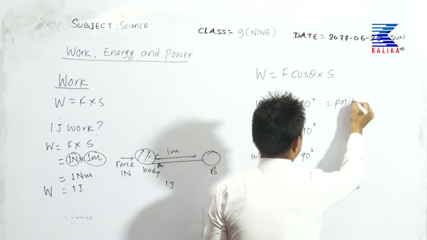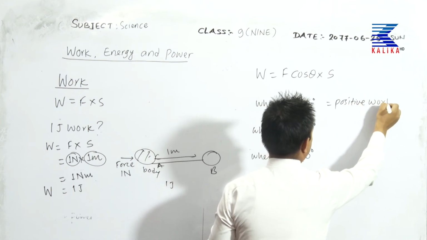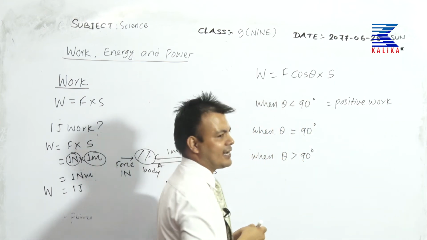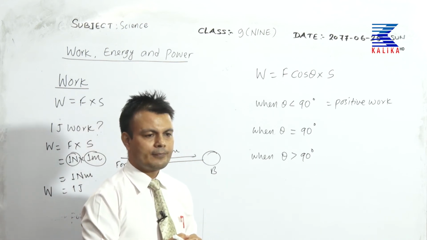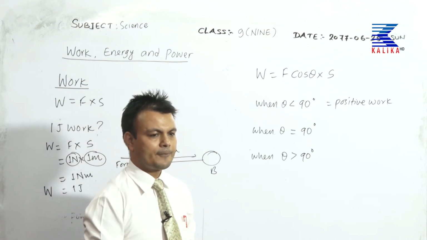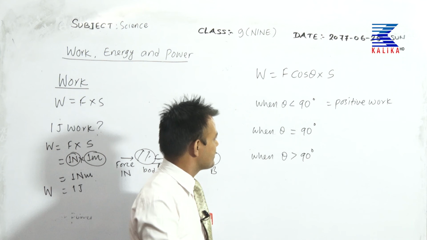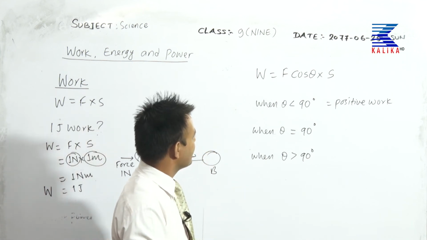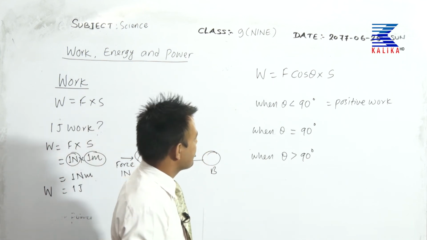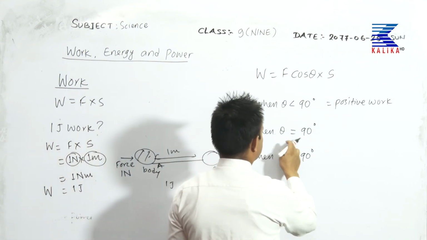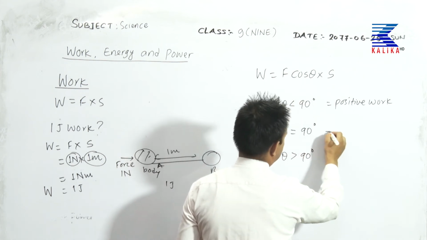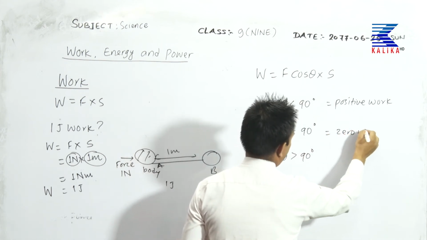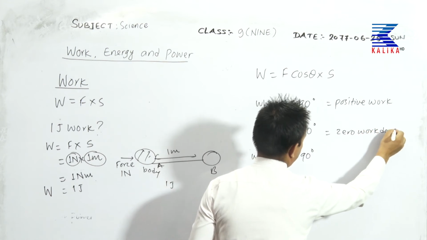we get positive work, because the value of cos theta is positive up to 90 degree. Below 90 degree, I beg your pardon, below 90 degree is positive. And when theta equal to 90 degree, the value of cos 90 is 0, and we get 0 work done.